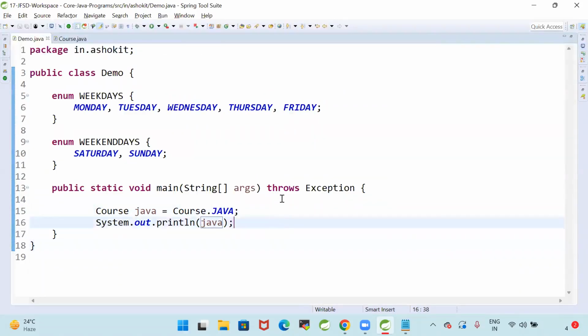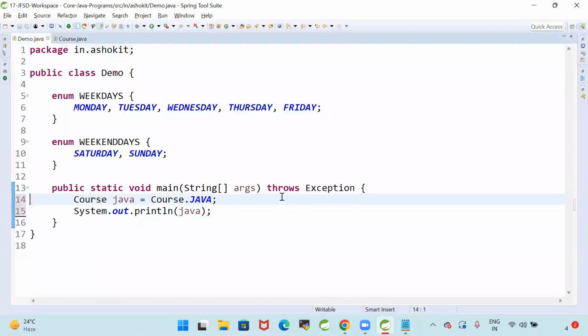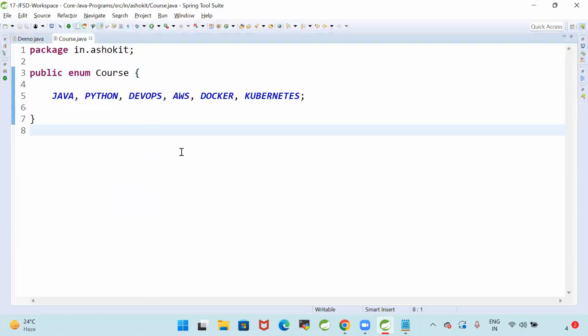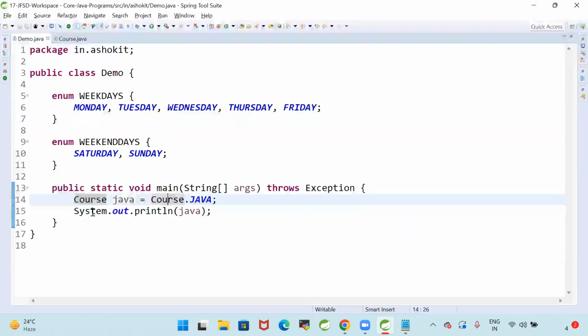So when you want to declare constants which are not going to change, any predefined constants, those constants can be declared as enum. Enum is a data type, guys. Enum is a data type which is used to declare a fixed set of constants. Enum is a data type which gives a fixed set of values.